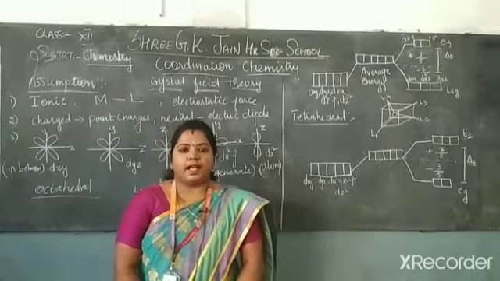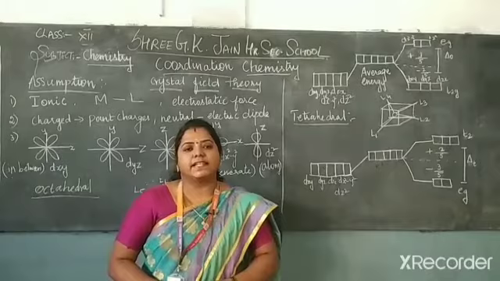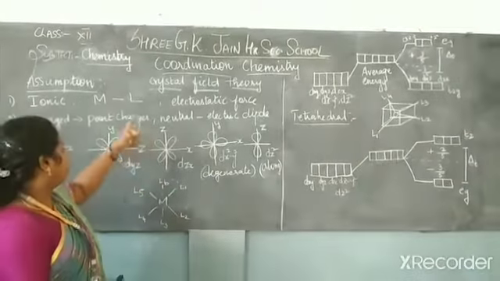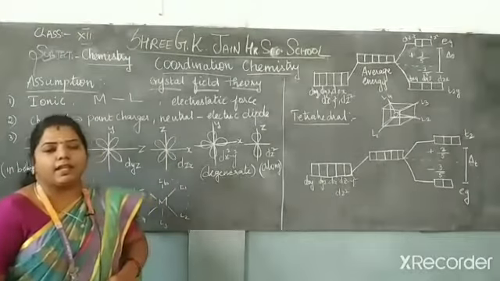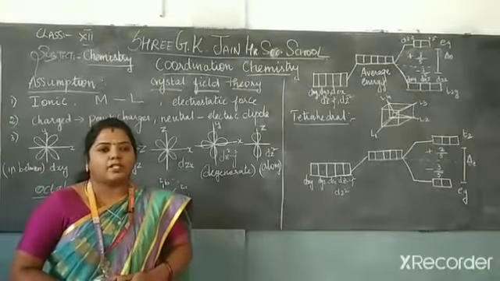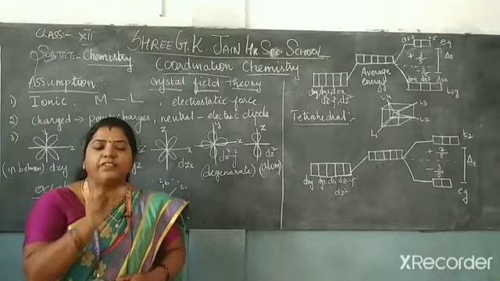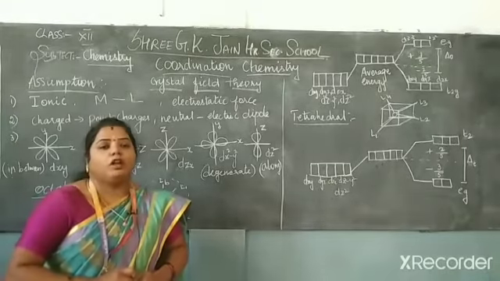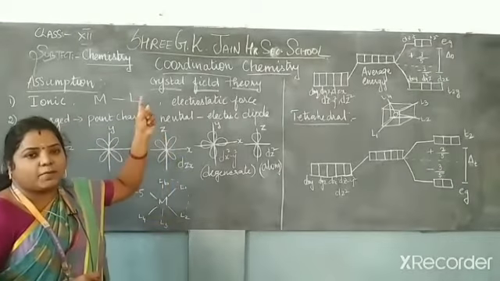Today, for the 12th standard, I am going to explain the lesson coordination chemistry and the topic is crystal field theory. Let's see the assumptions of crystal field theory. The first point is the bond between the central metal atom and the ligand. A complex compound consists of a central metal atom bonded to the ligand. That bond is surely an ionic bond. That is the first point.